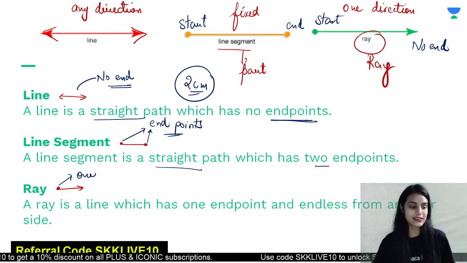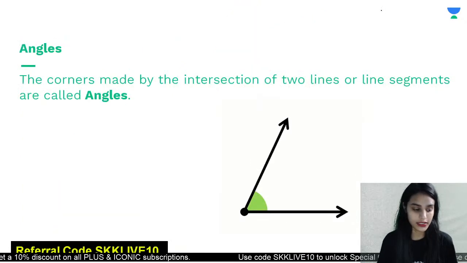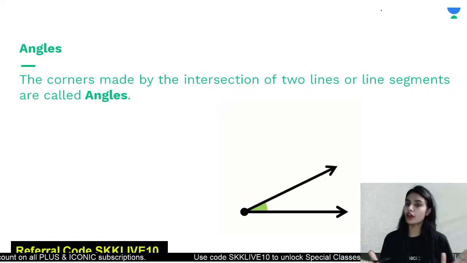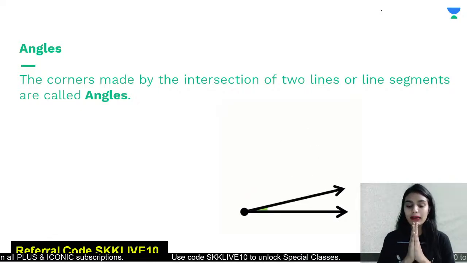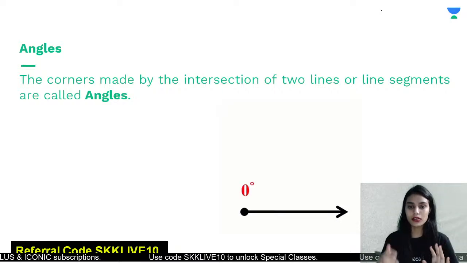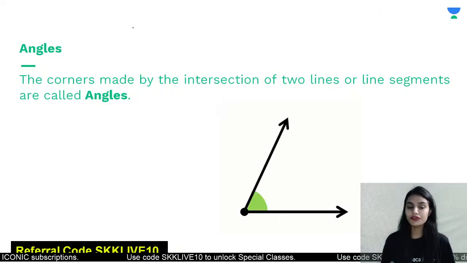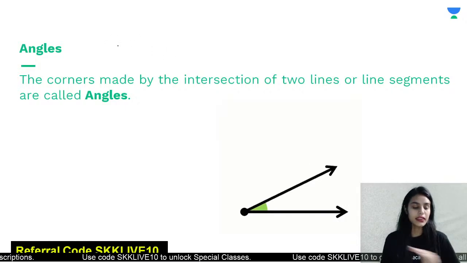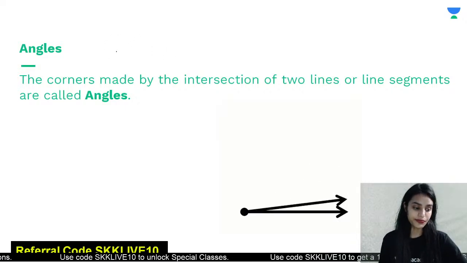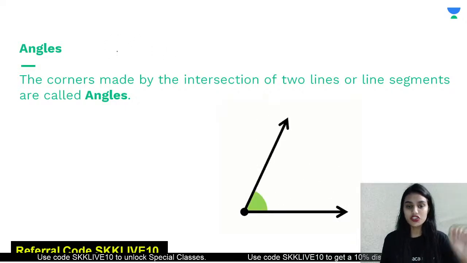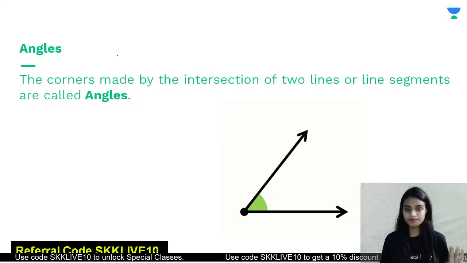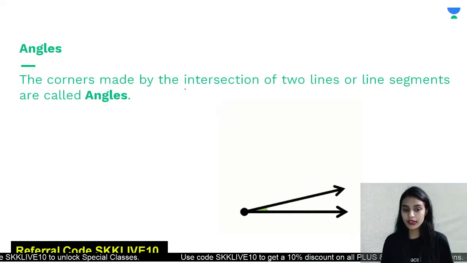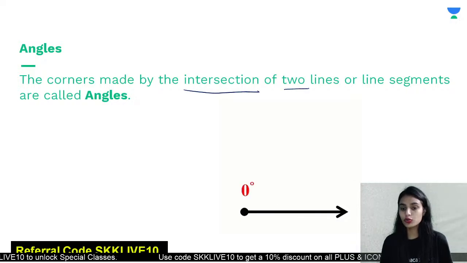Now we have to make some angles. So let us proceed. So how would you form an angle? Class, my question is that you have to answer in yes or no. Can you get an angle if the two lines are not intersecting each other? There are two lines. They are not even touching each other. Can you get an angle? No. So you will always get an angle whenever there is intersection of two lines.